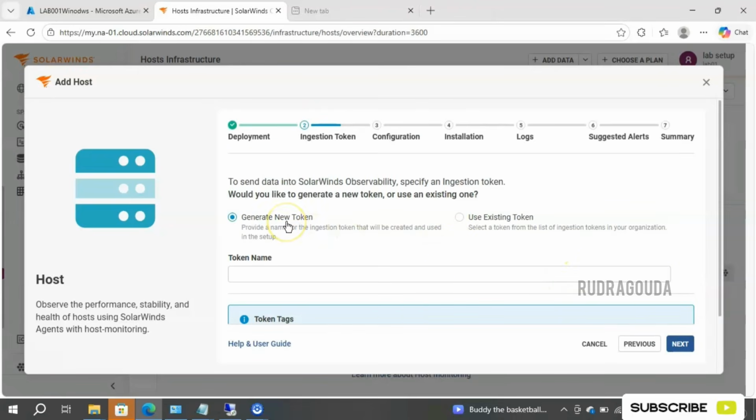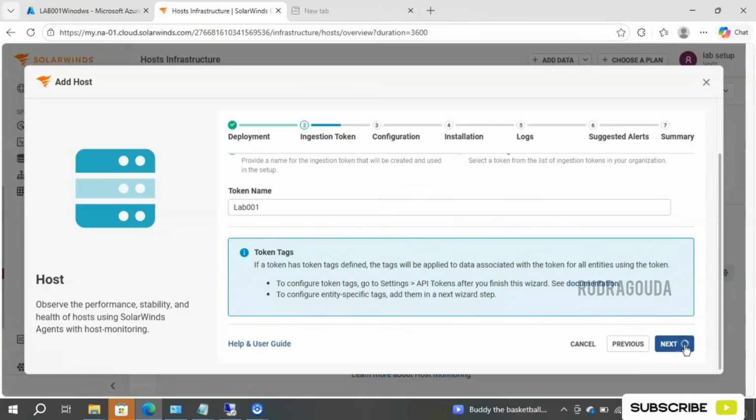You need to generate a token. If a token already exists, click on use the existing token. Currently I don't have any token over here, so I will provide the name as lab 001. Okay, some meaningful name you can give to the token. After that, go for next.